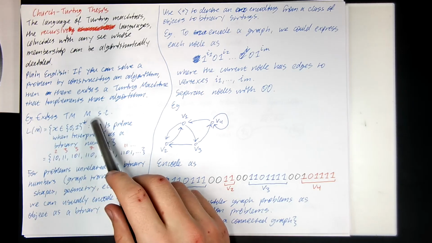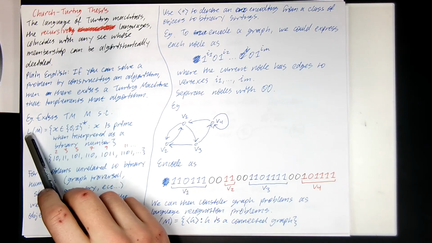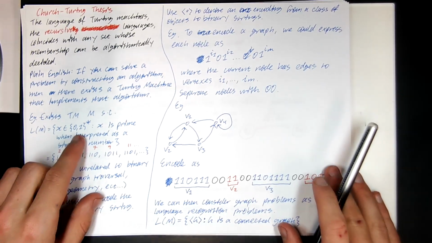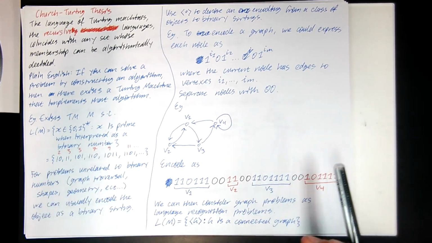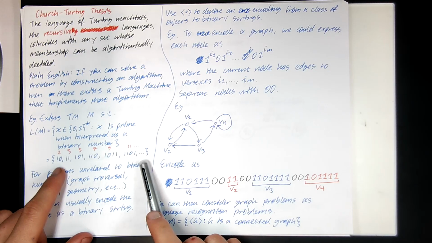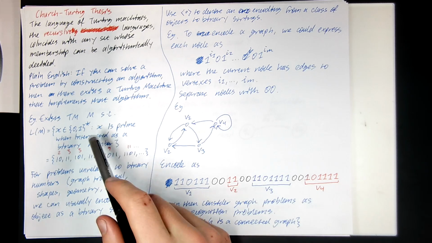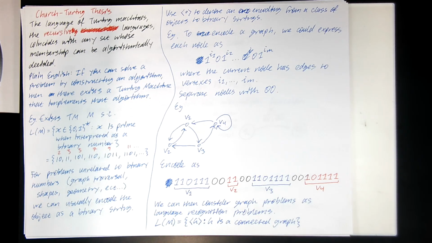For example, there exists some Turing machine M, such that the language that M accepts is the set of all binary strings X, such that X is a prime number. Such a machine would be particularly horrific and complicated to construct, but the point is we know it exists, because we know there exists some decision procedure that checks if X is prime.